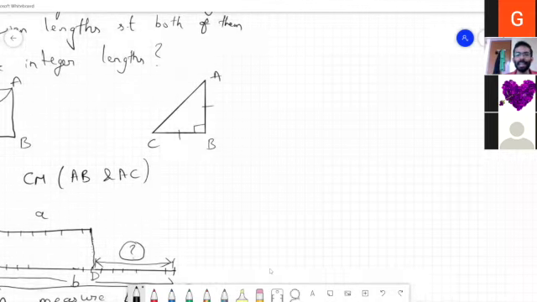Now the question is, can it have a common measure? So Gauri ma'am, I saw your reply, you can turn on the mic and answer now. There will be a common measure for integer values and rational values, but here the diagonal would be irrational. So it looks like a common measure is not possible. Looks like so. So if one is an irrational number, then a common measure is not possible, right?